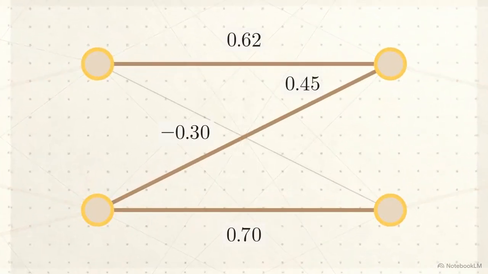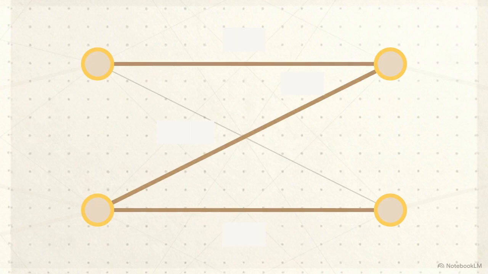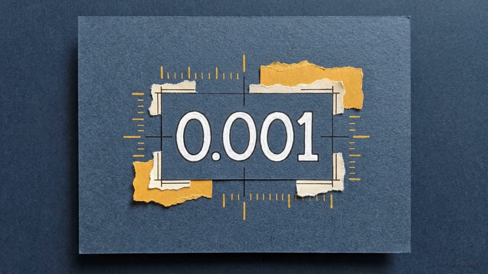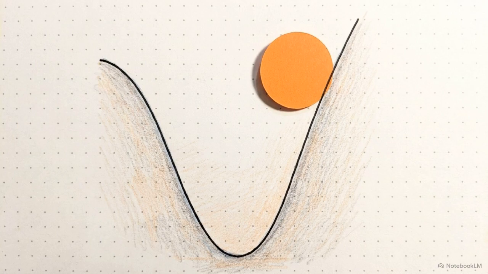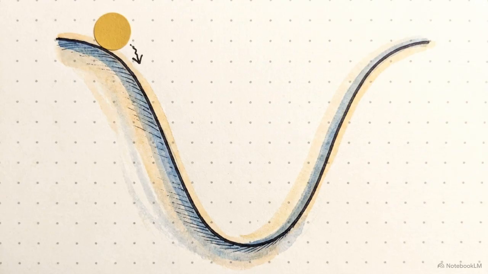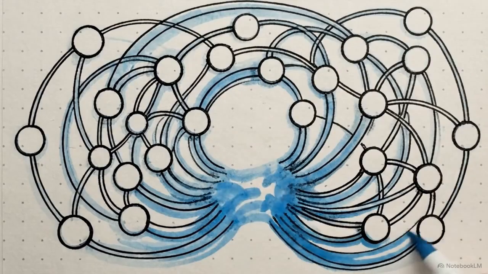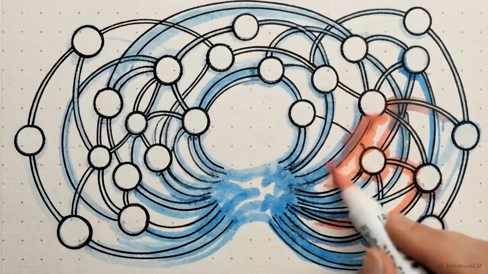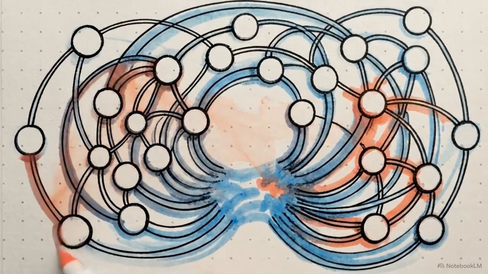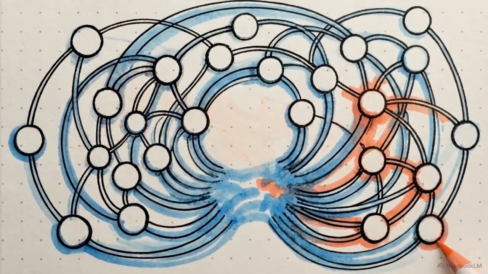With the source of the error identified, the network alters its internal weights. It nudges its connection strengths slightly closer to the correct answer. The size of that nudge is governed by the learning rate. Move too aggressively, and the model overshoots the answer. Move too slowly, and the system fails to arrive at the solution within a reasonable time frame. Deep learning is an automated, relentless loop. Guessing, measuring the error, tracing the source, and making an adjustment.